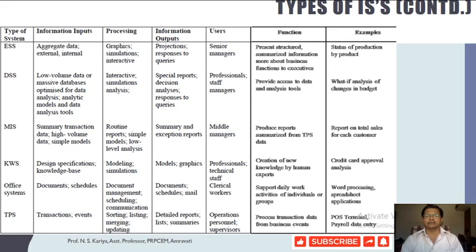So some senior level managers or topmost executives are the primary users of this information system. The basic functions which can be performed under the ESS would be to present structured, summarized information about these business functions to the executives. An example would be the status of production by product, or monthly analysis of the product, how much has been sold in the last few months, or quarterly analysis, or 6 month analysis, or 1 year analysis.